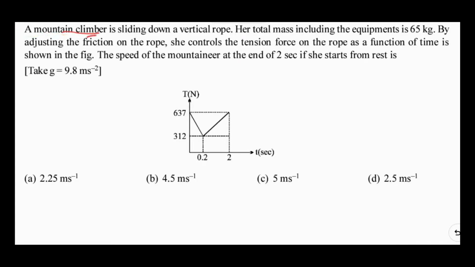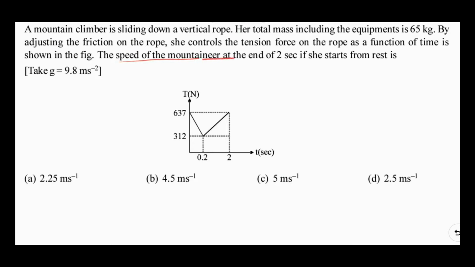A mountain climber is sliding down a vertical rope. Her total mass, including the equipment, is 65 kg. By adjusting the friction in the rope, she controls the tension force on the rope as a function of time, as shown in the figure. So the graph of tension in the rope versus time is given to us.